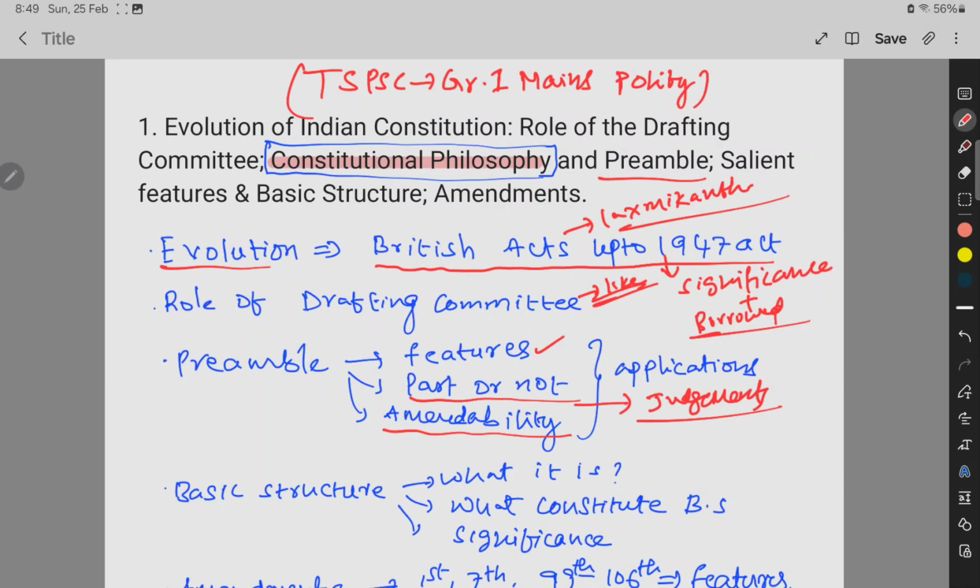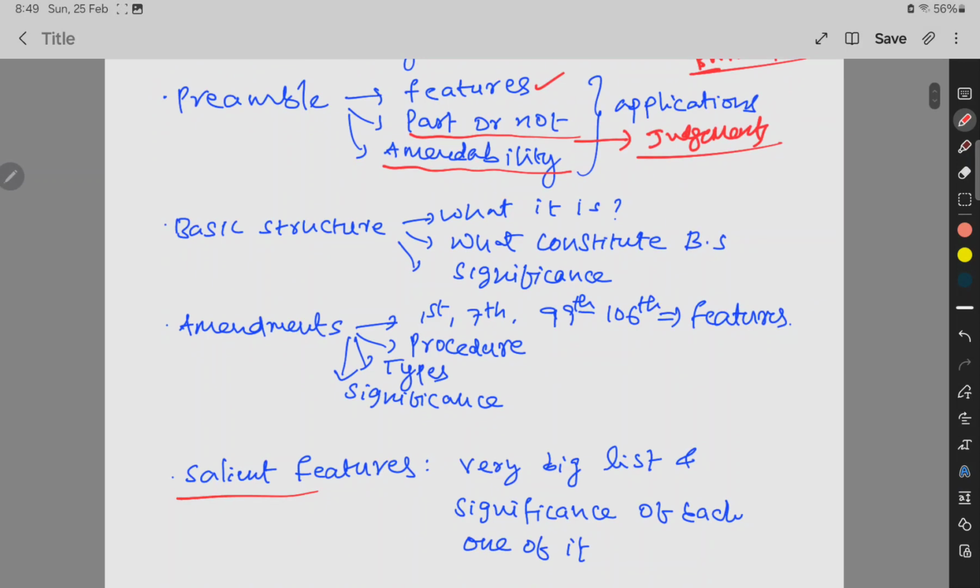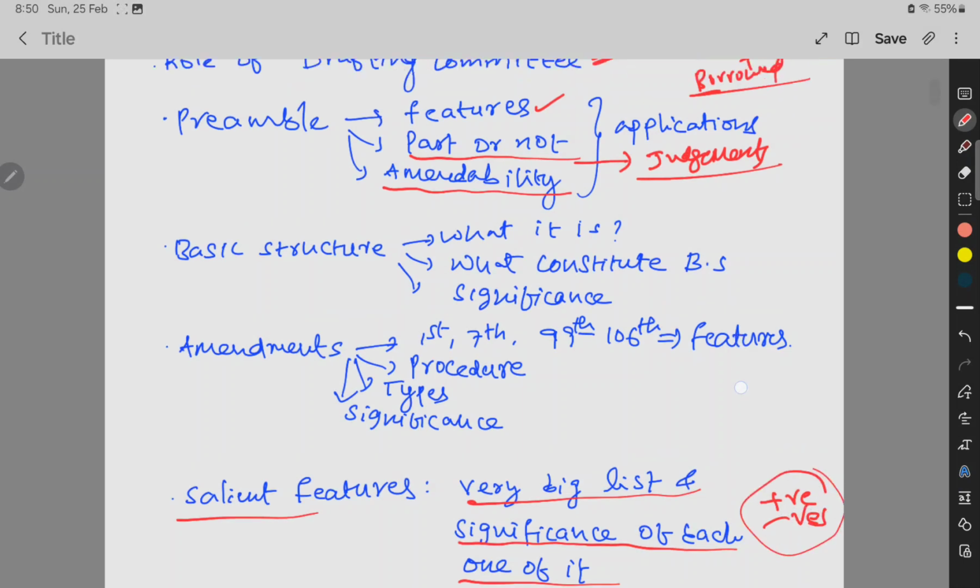And then salient features, okay. Salient features of the Indian Constitution has a very big list, and you need to read that list, remember the list, and also remember the significance of each one of them. For example, the Indian Constitution is the lengthiest constitution in the world. So what is the significance of it? And there are some criticisms also regarding it. You need to read about the positives and negatives of each salient feature, okay.